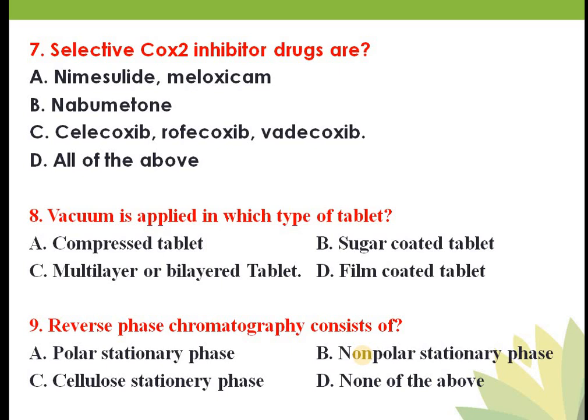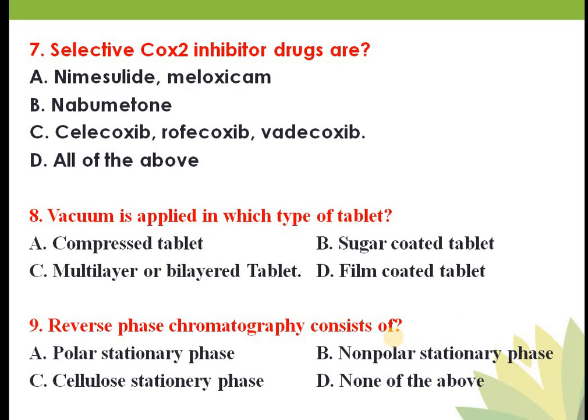In case of reverse phase chromatography, your stationary phase is non-polar and mobile phase is polar. So in this case your answer is option B.